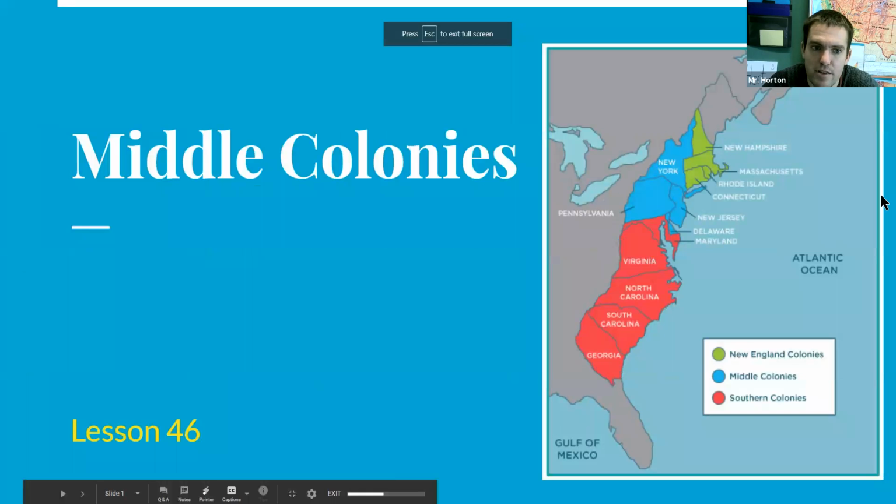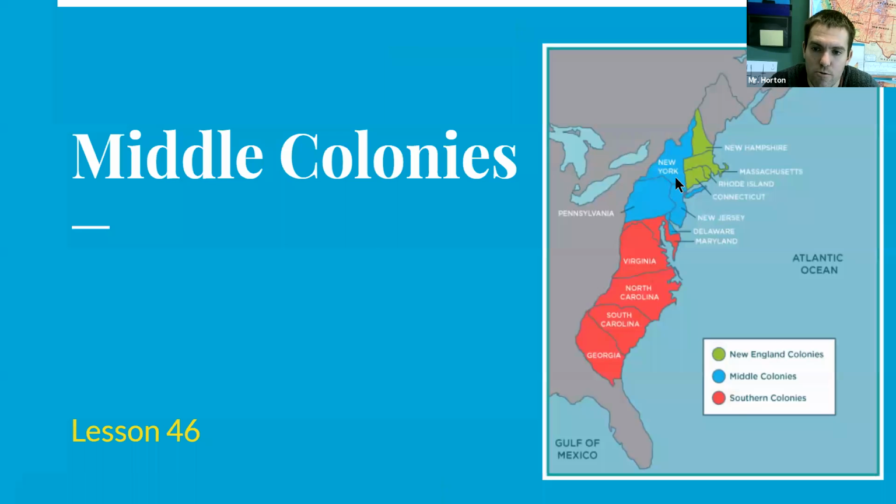So again, when we're looking at the Middle Colonies, if we're looking at the map here, the Middle Colonies are right in the middle, just like its name. Middle Colonies, right in the middle of all the colonies. So we have our 3 sections of colonies of the original 13. You have the New England colonies and the 4 New England colonies. Then you have the Middle Colonies and the 4 Middle Colonies in blue. And then you have our Southern colonies, which we're going to talk about next week. There's 5 Southern colonies and they're in red there.